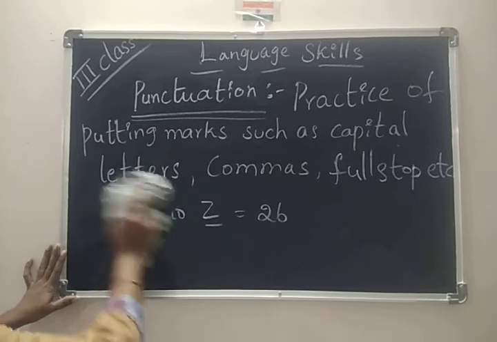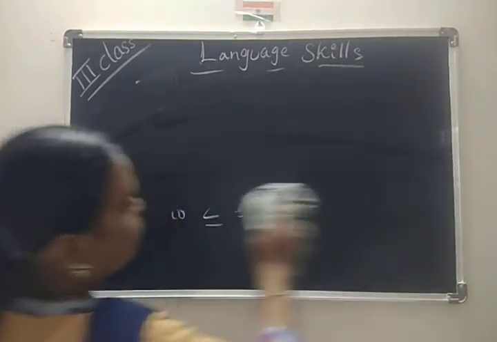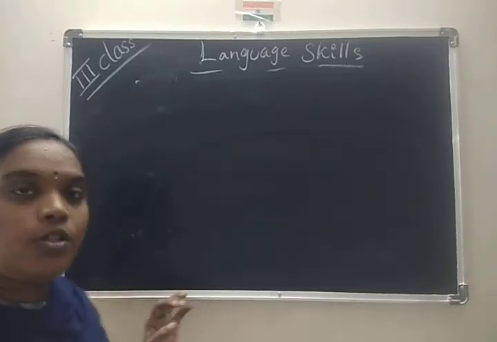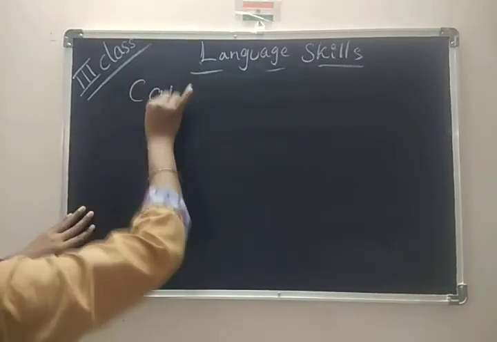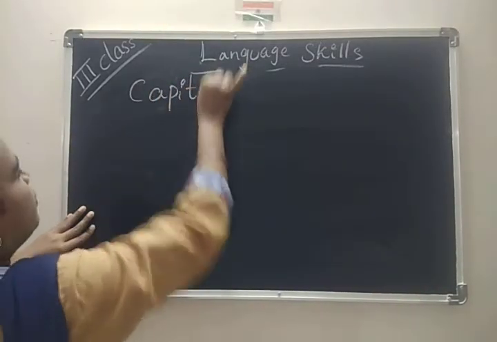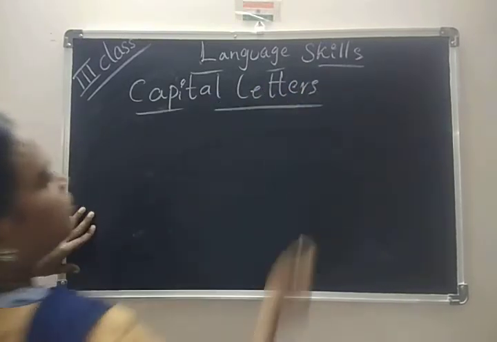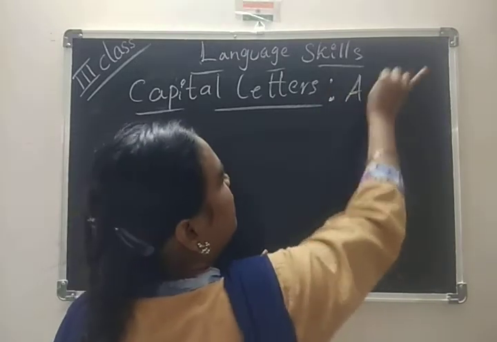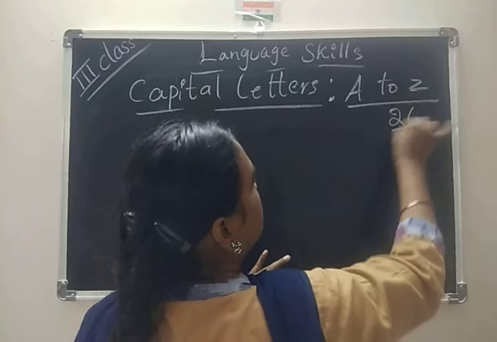Now coming to the rules. In our textbook today, only capital letters and full stop. So first we are talking about capital letters. How many capital letters are there, A to Z? 26.